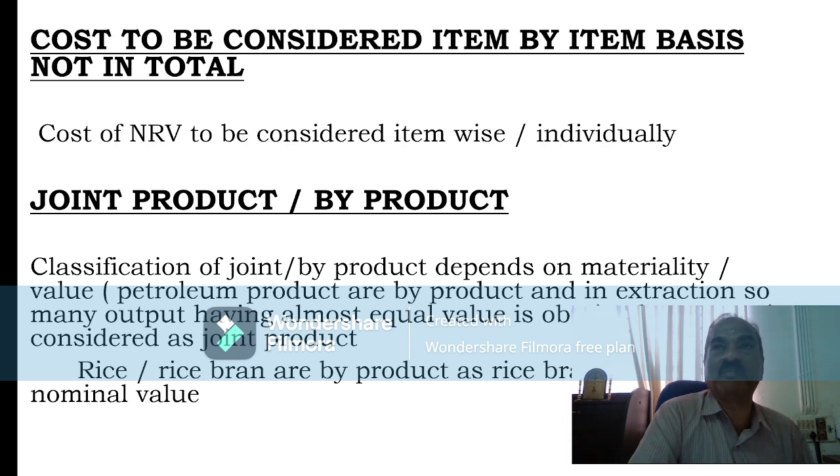In the extraction of petroleum products, so many items, kerosene, grease, crude oil, so many items are generated, all have value also, significant value. So they are classified as joint product. Byproduct means secondary item will not be having so much value.